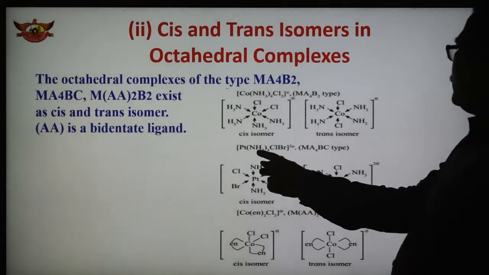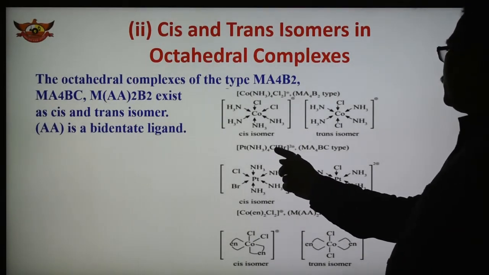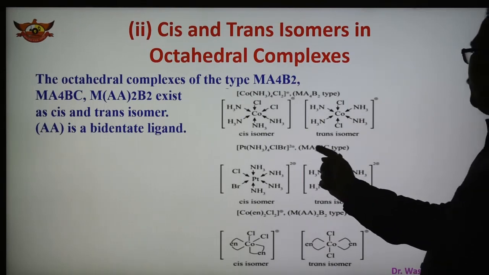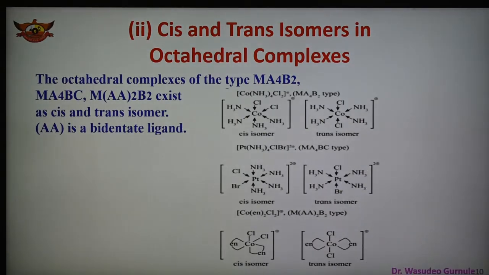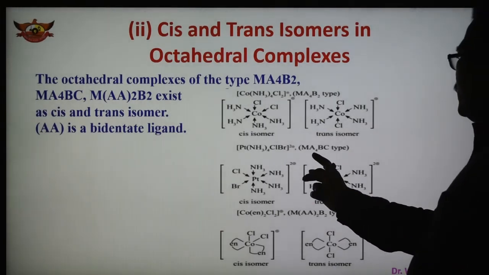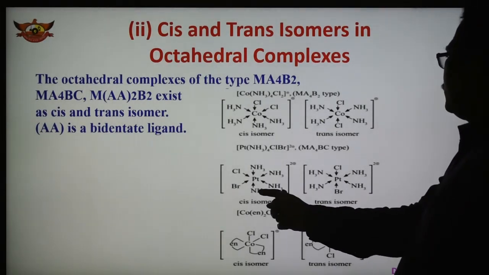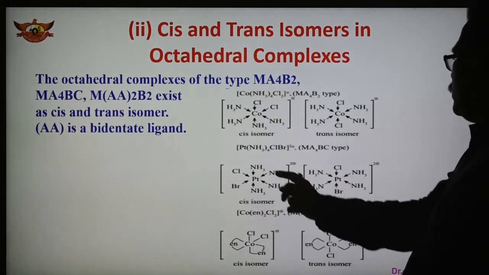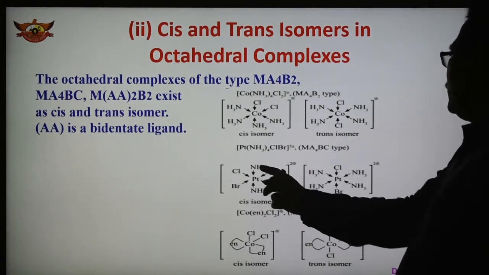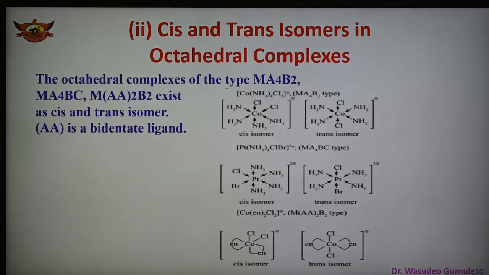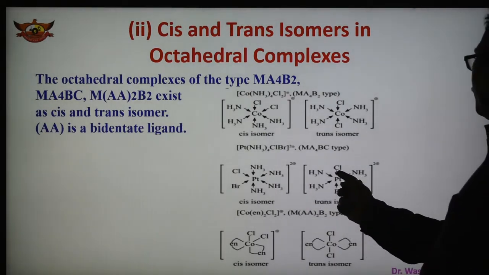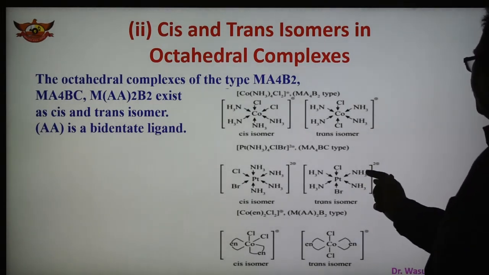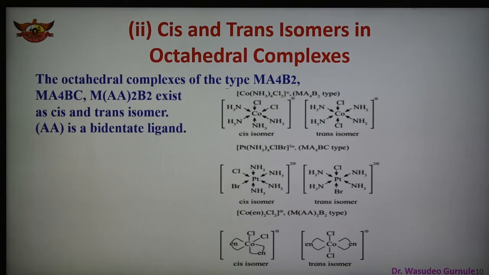Another example here is Pt(NH3)4ClBr. This is of the Ma4BC type. 3 types of monodentate ligands A, B, C. And here 4 are ammonia, 1, 2, 3, 4, and now Cl, Br. So this is the cis isomer because similar groups are present at the 1 and 2 positions. In the other, Cl is present here and ammonia is present oppositely. See here. Therefore, this is the trans isomer.